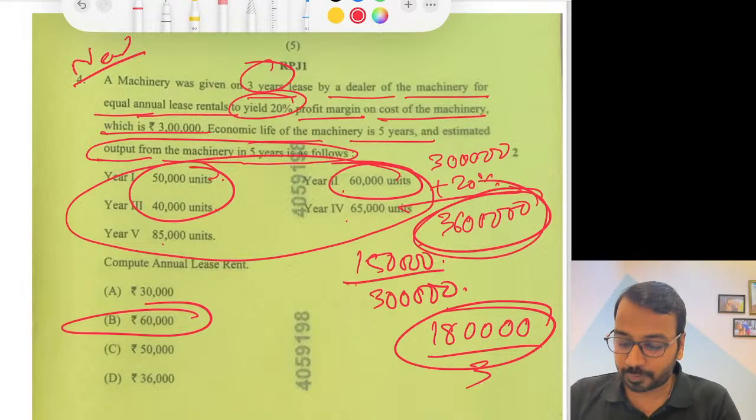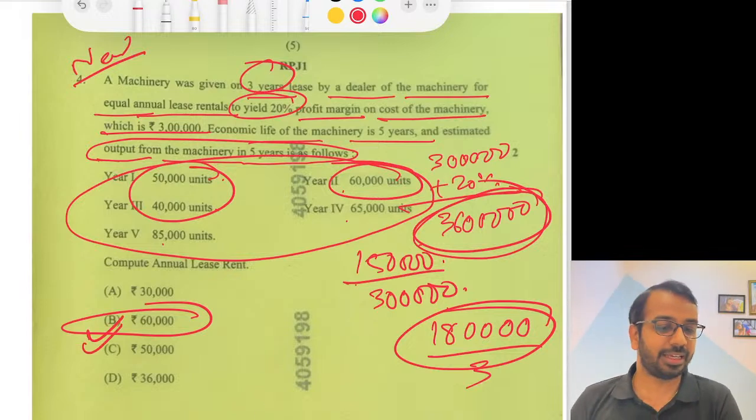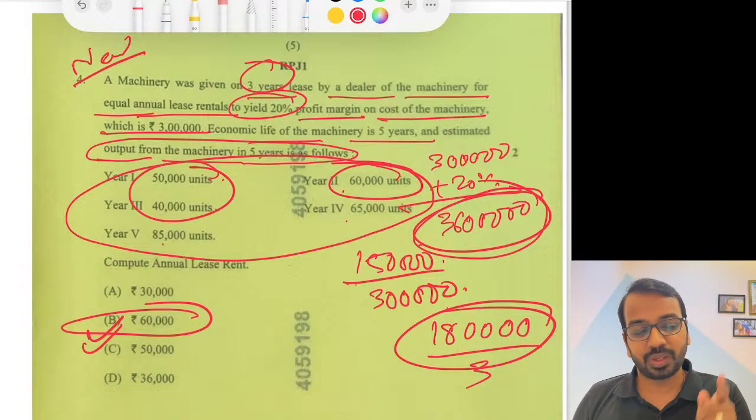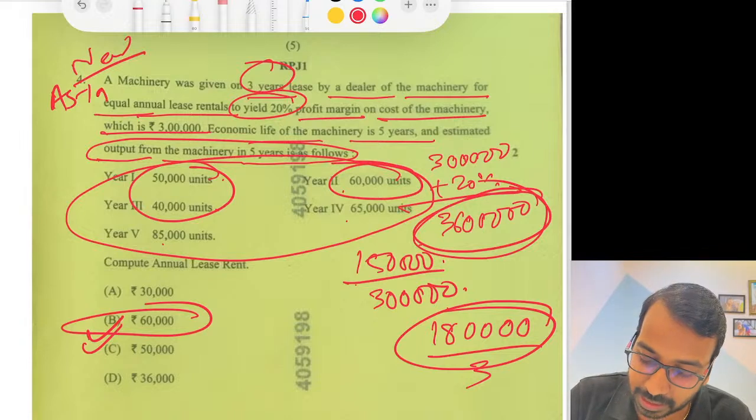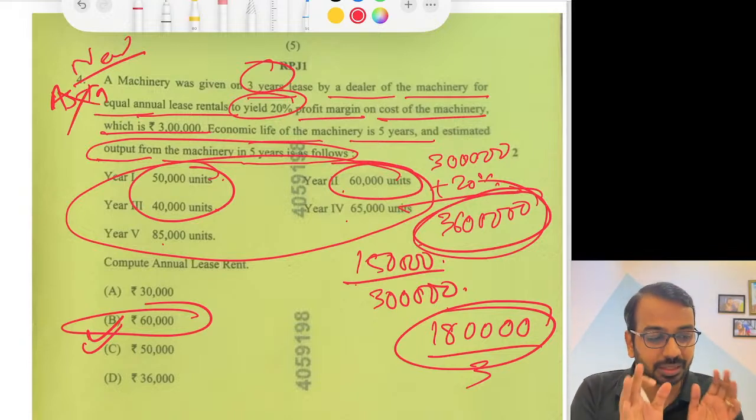Let me know how many of you did this specific question correctly. If you have done it correctly, your costing concepts are really strong. Okay, this has nothing to do with AS19. This is not an AS19 question. It is a general costing question.